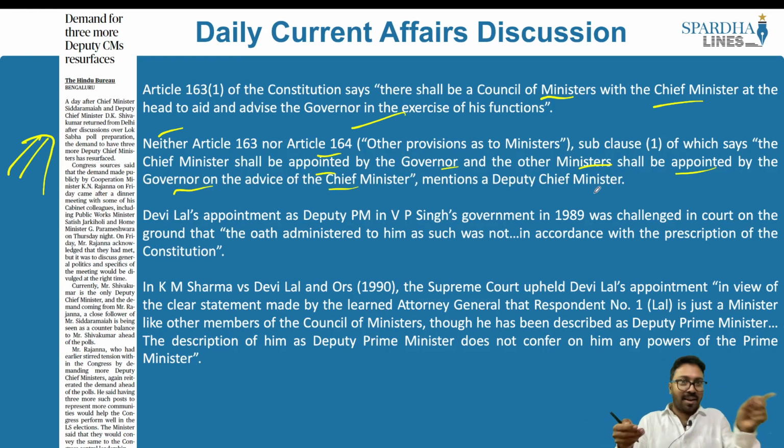So this entire exercise, in which his oath-taking ceremony mentioned him as Deputy Prime Minister, was unconstitutional. Why? Because it went to the Supreme Court of India. It questions this very oath ceremony. Why?